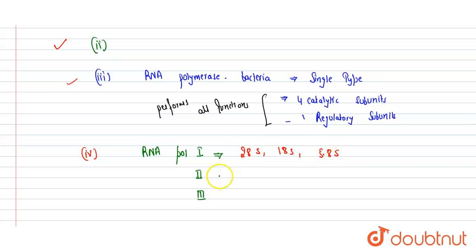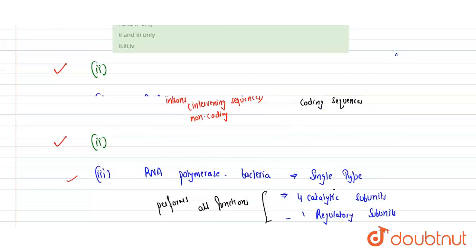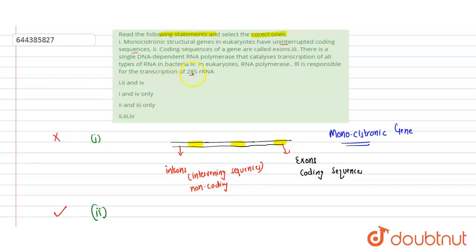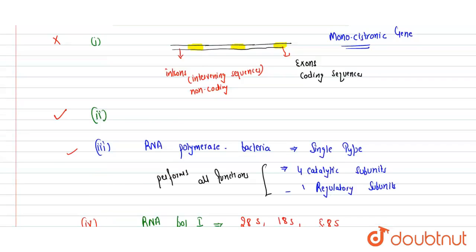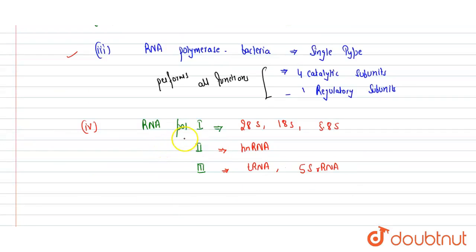Next is RNA polymerase 2, it transcribes heterogeneous nuclear RNA, or we can say the mRNA. And RNA polymerase 3 transcribes tRNA and the 5S rRNA. So the statement says 28S rRNA is transcribed by RNA polymerase 3. Here we can say that it is by RNA polymerase 1. So this is also an incorrect statement.